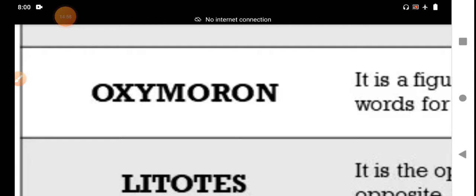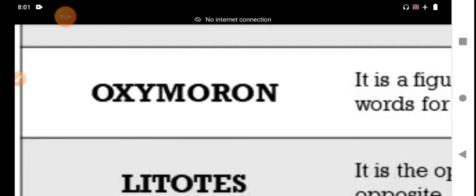He doesn't make that bench. The carpenter left the bench completely unfinished. That means completely not finished, not completed. That is the statement. It belongs to oxymoron. Oxymoron is contradictory words, apparently contradictory terms appearing as one phrase.